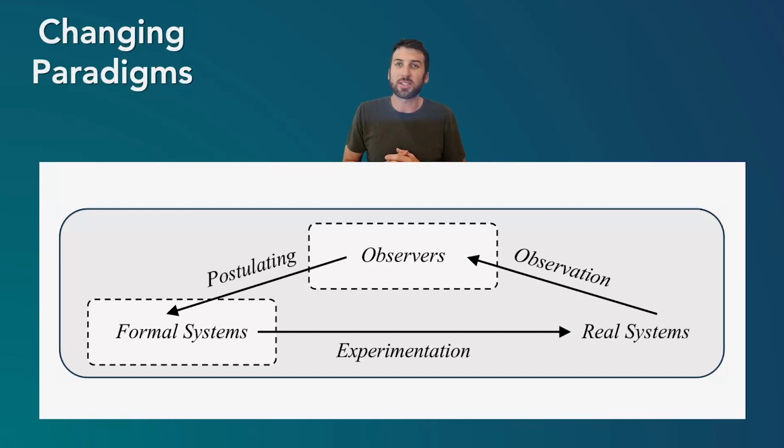A lot of times this occurs by observation. There are observers in the world essentially observing real systems. What kind of data are we getting from looking at nature? Now, observers can postulate different models, different formal systems about how we can understand this world. This may be a scientific model. This could also be other models like economic models, business models, any kind of analysis to understand what's going on. And then those models can be tested to say, is this actually matching what we're seeing over time through experimentation? And then this cycle can continue.